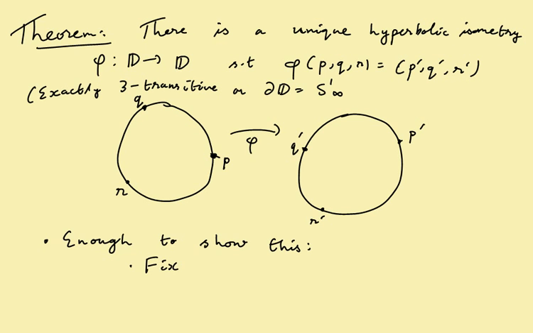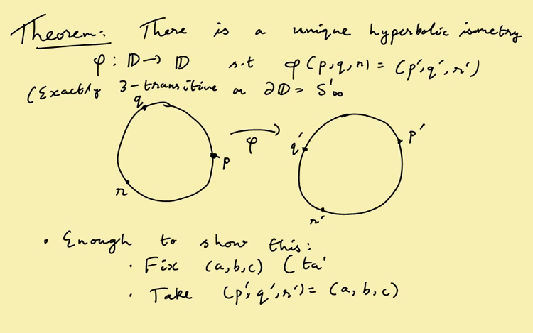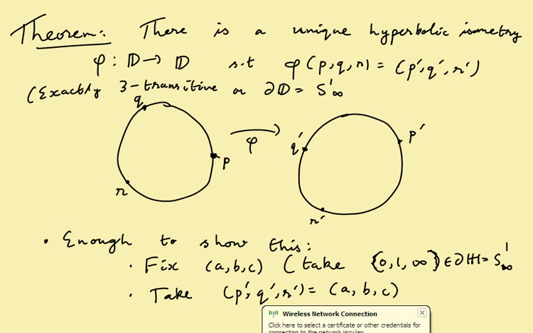You first fix A, B, C as you like, and we'll fix some particularly nice A, B, C, and take P prime, Q prime, R prime to be A, B, C. That is to say, if I take my favorite 3 points A, B, C, which in fact we'll take 0, 1 and infinity, I should say the tuple rather than the set, in the boundary of H, which is S1 infinity, and we'll take P, Q, R. So why is this enough?